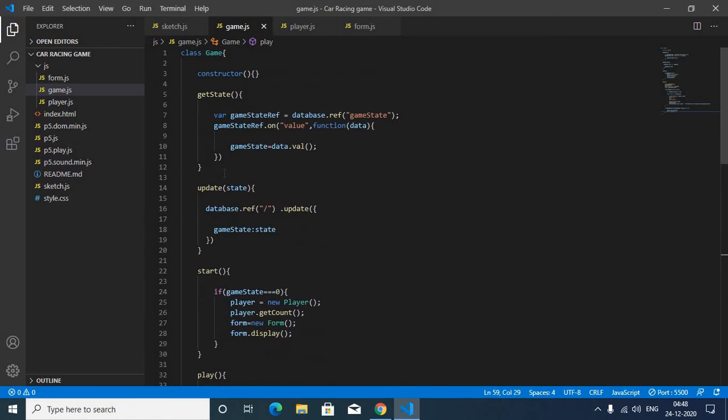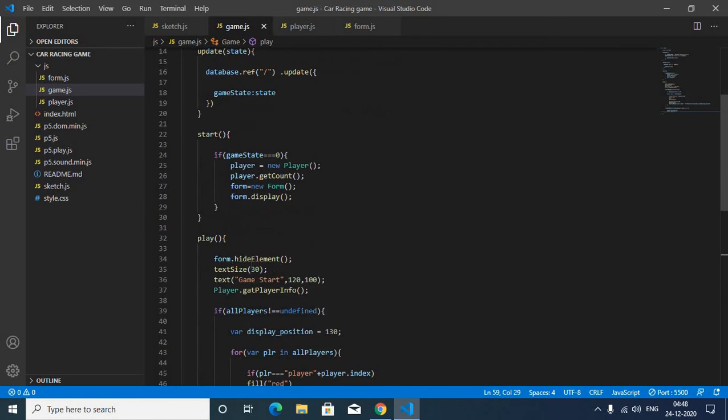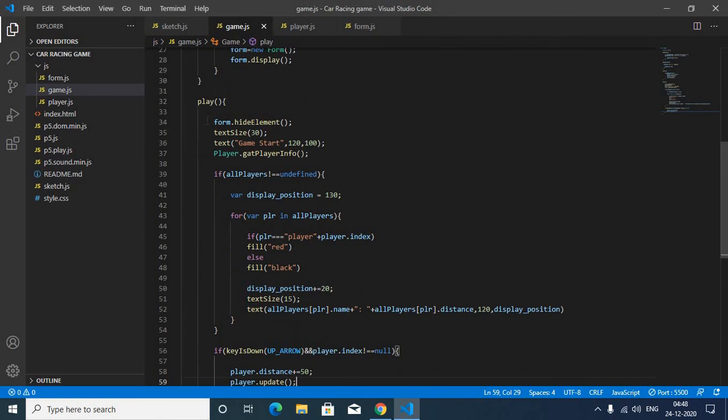Now let's take a recap. Here in the play function, we have made a play function in this game.js. When the game state is play, first of all it will hide the form, then it will show the text game start, then we called the get player info function, which you can see here.